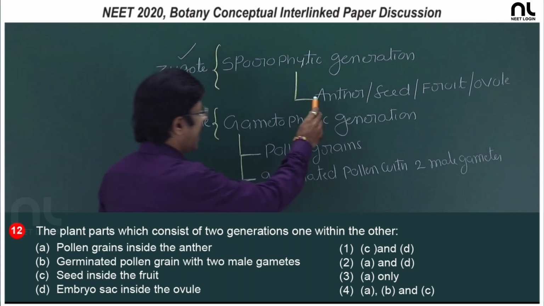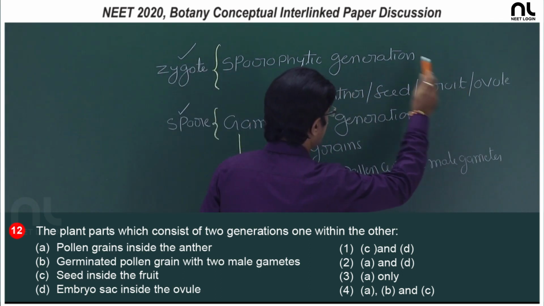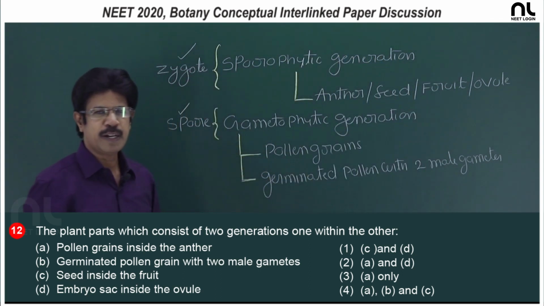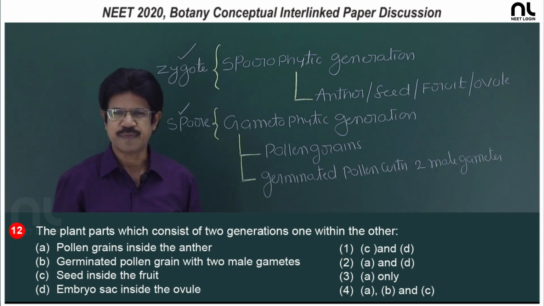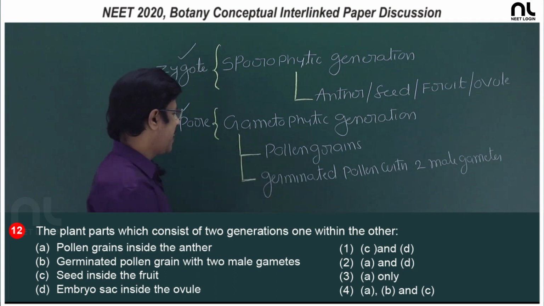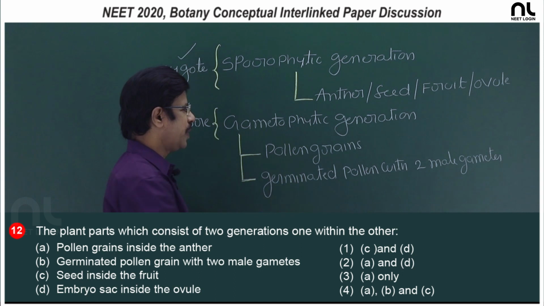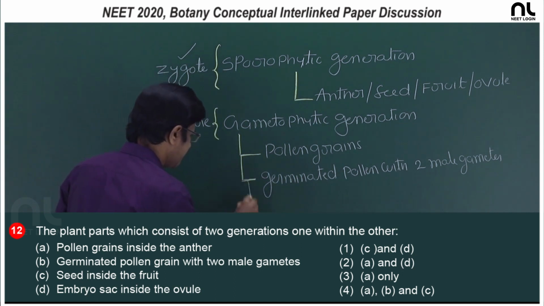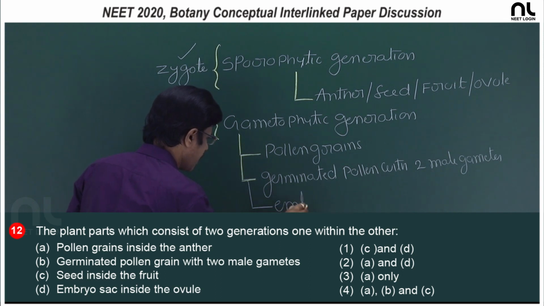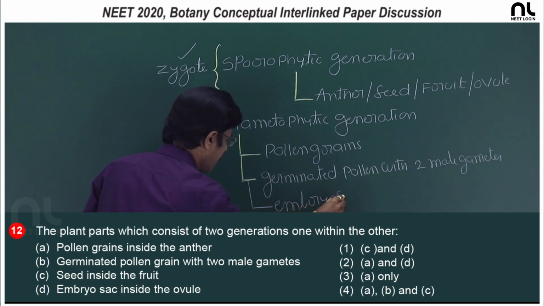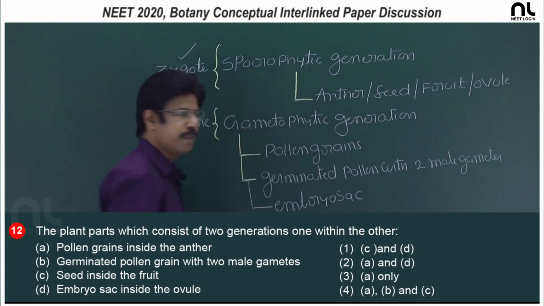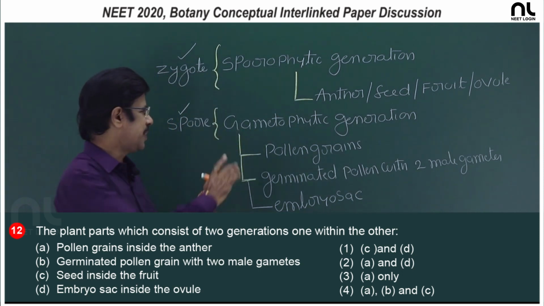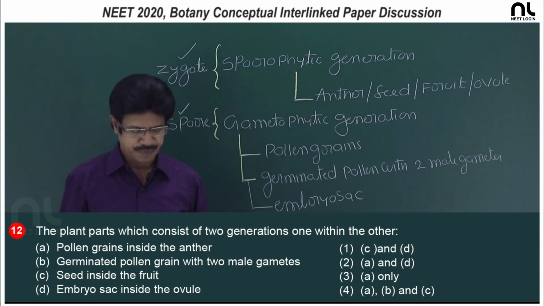And the anther, seed, fruit, ovule are diploid and belong to the sporophytic generation. The pollen grains, germinated pollen with two male gametes and embryo sac come under the gametophytic generation.